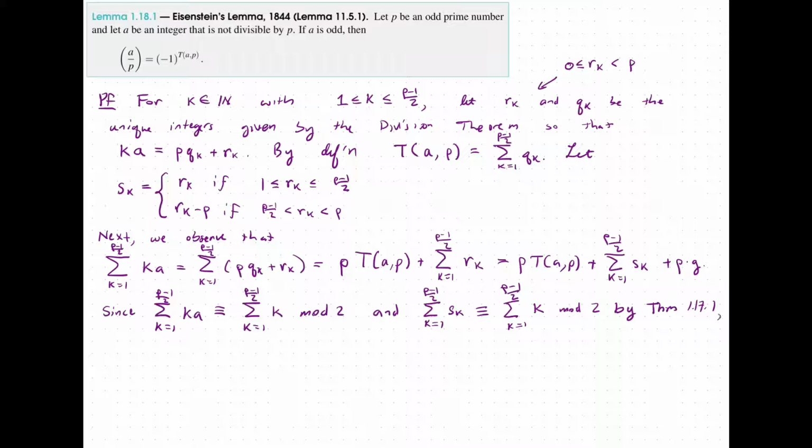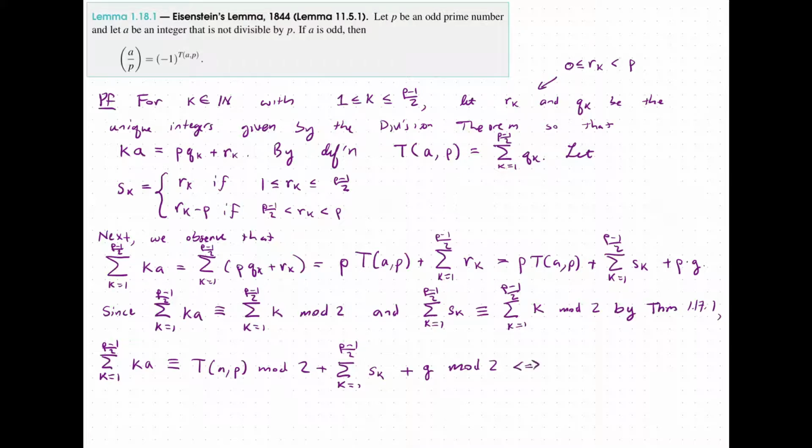And so therefore, we get the following: the sum from k equals 1 to p minus 1 over 2 of the ka's is congruent to p times t of a comma p, so now we're reducing mod 2. p is odd, so it's congruent to 1 mod 2, so we just have t of a comma p mod 2, plus the sum of the s sub k's, and then plus p times g, but p is odd, so that's just going to be g mod 2.